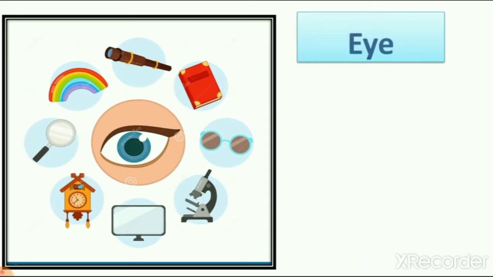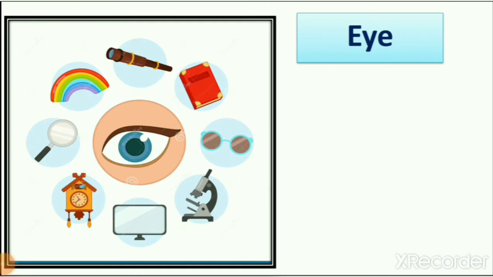Then eyes help us to identify colors, identify people, and many other things. We can count the colors of a rainbow, we can count the colors of a zebra crossing, right? Then we can see small things with the help of a magnifier, right?